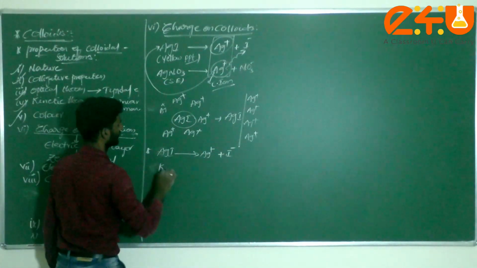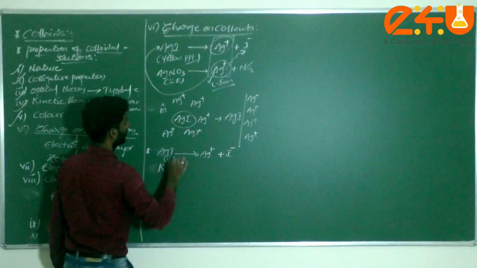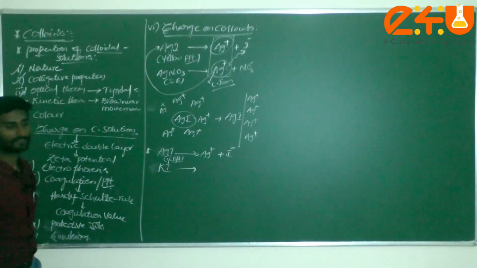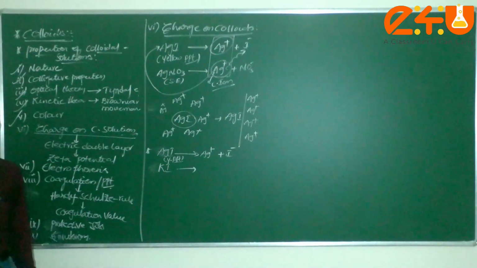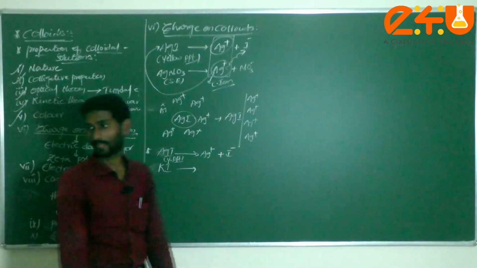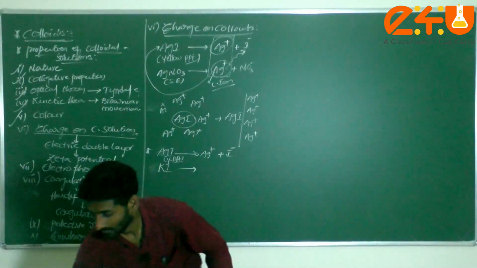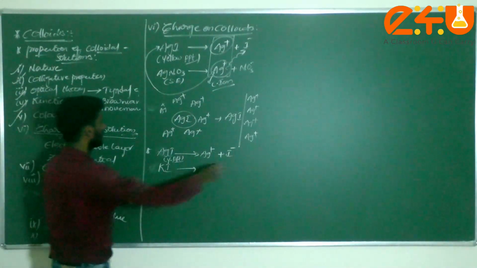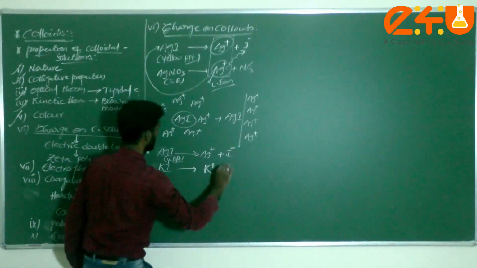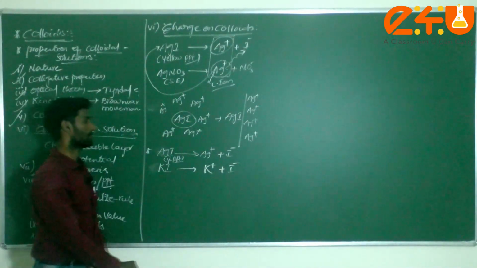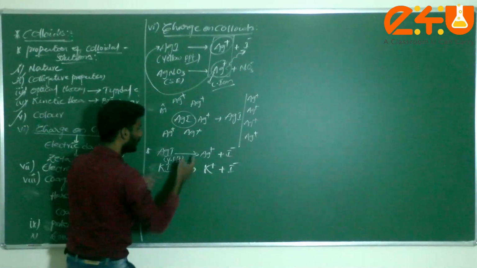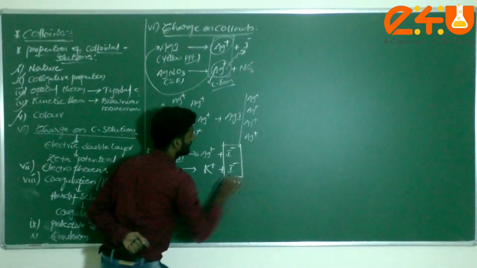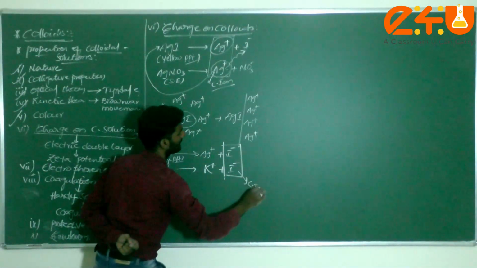I can consider this potassium iodide, this yellow precipitate. This KI molecule, how will it be converted, dear students? Into K plus and I minus. Am I correct or not? Now, compared to these two, which one is the common ion? I minus, or not? This is called the common ion.